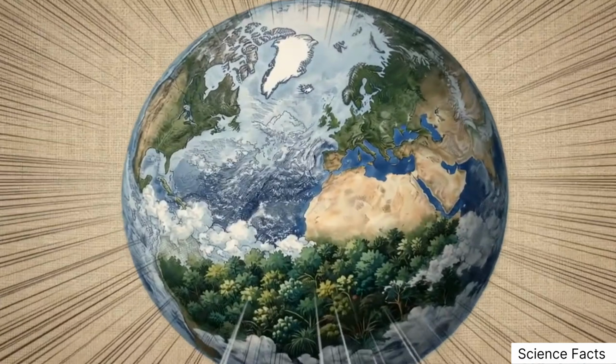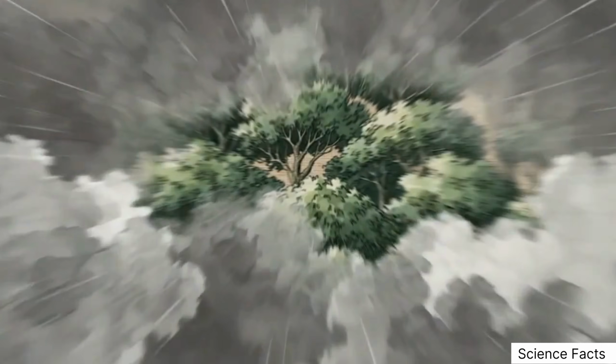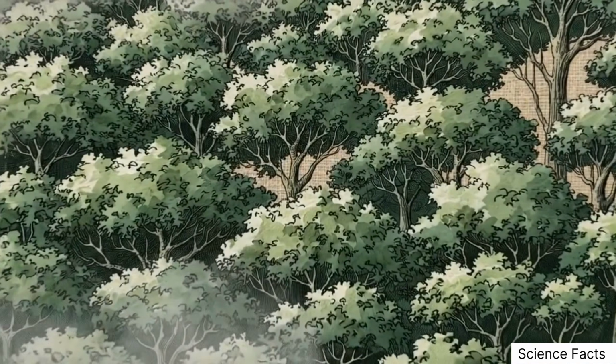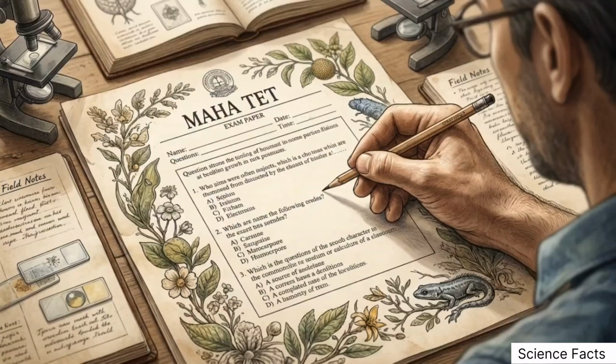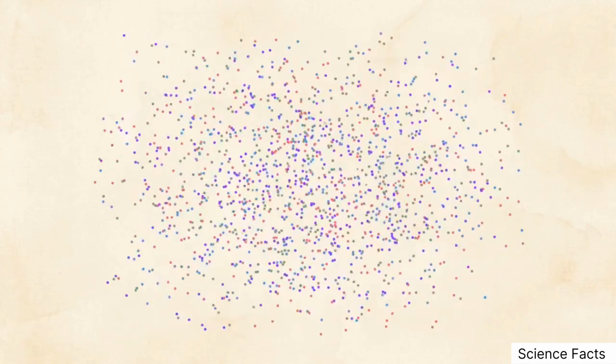Earth is a crowded place. The 2011 census recorded approximately 87 million species across the land and sea. For the MAHA TET, navigating this vast population requires a specific organizational system. Recalling the traits of 87 million individual organisms is impossible. Without a logical filing system, the sheer volume of biological data becomes unmanageable.